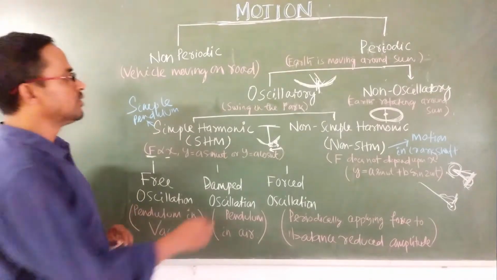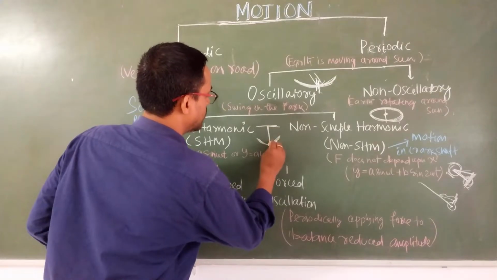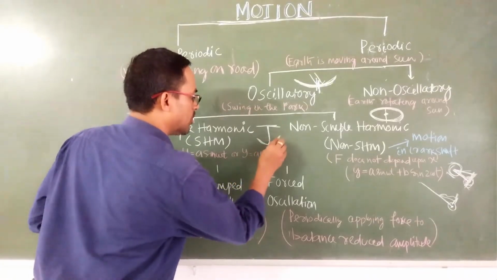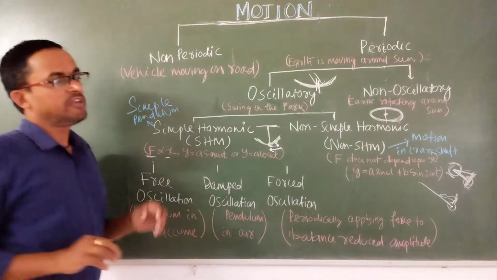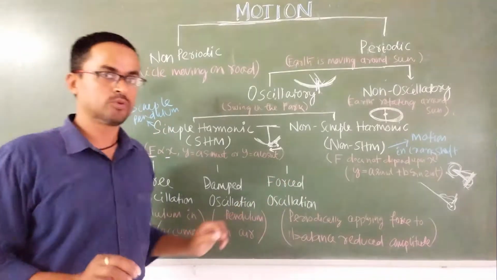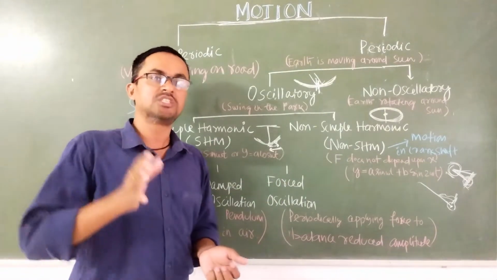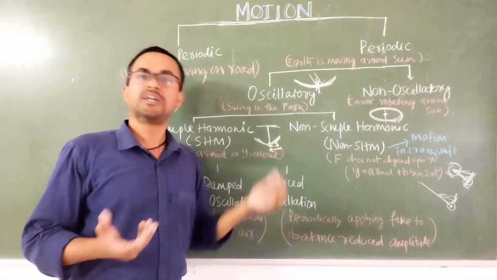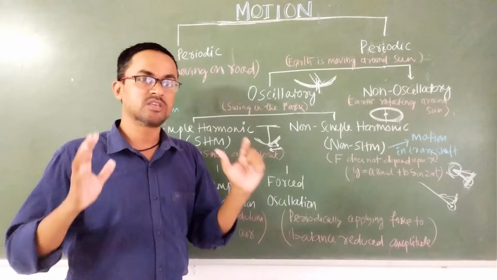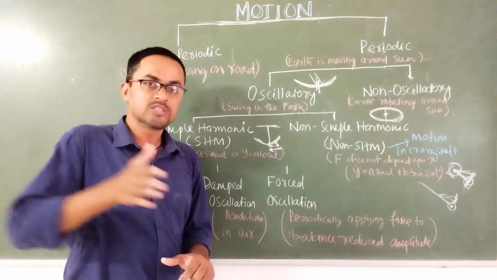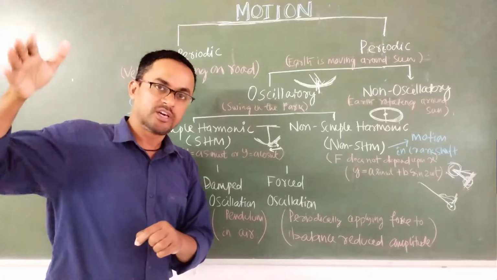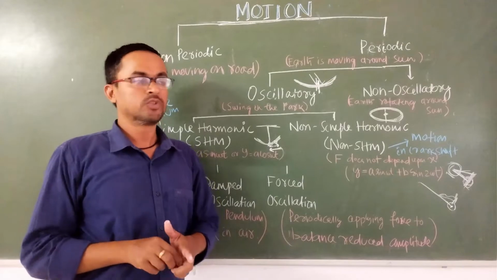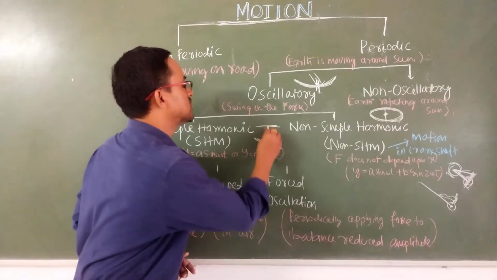Take the same example, the pendulum. At first you have to give some external force, then you remove it, so that the pendulum will move like this. If you do this experiment in the classroom or at home, you can find that after a certain time the ball comes to rest. Why is it happening? Because there is air resistance in your room, so when the ball is moving, the air is resisting, so its energy is reducing with time. When the energy is reducing with time, the ball comes to rest.